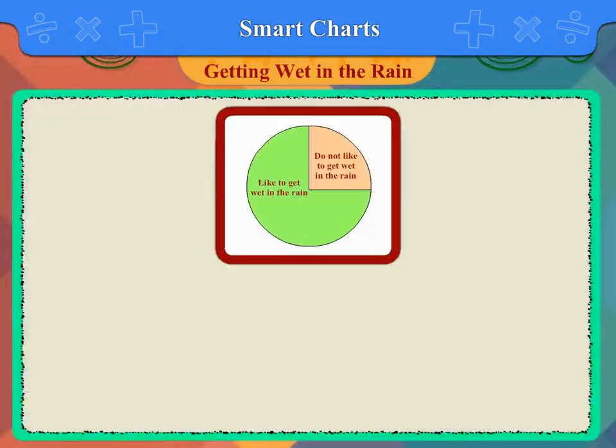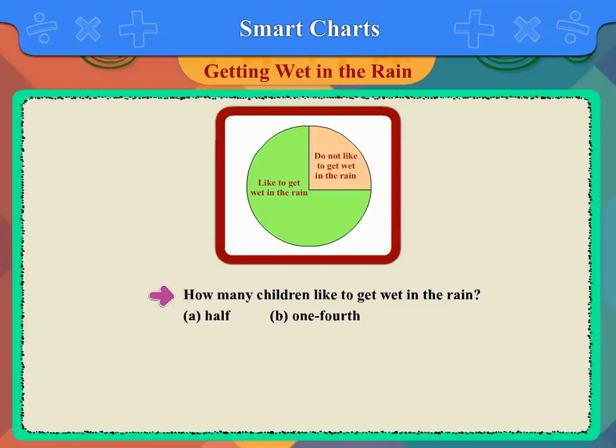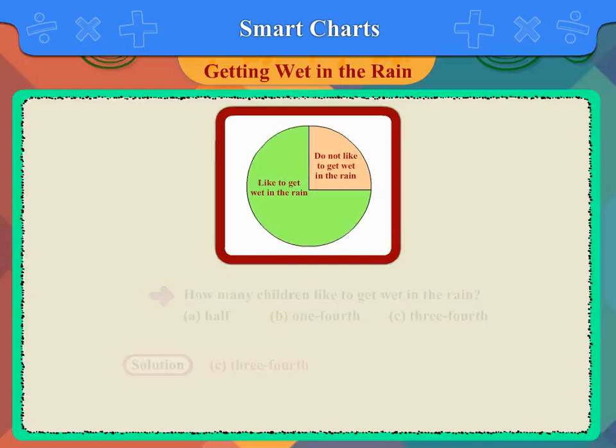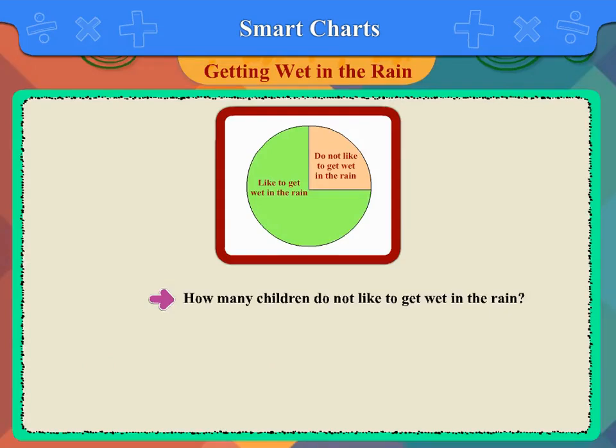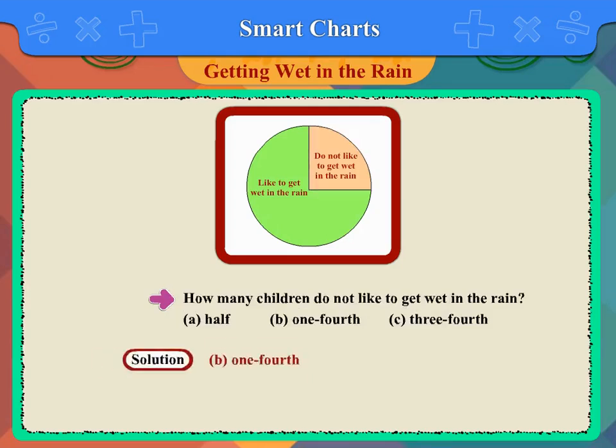See the chapati chart and tell, how many children like to get wet in the rain? A. Half. B. 1/4. C. 3/4. Solution. C. 3/4. Next question. How many children do not like to get wet in the rain? A. Half. B. 1/4. C. 3/4. Solution. B. 1/4.